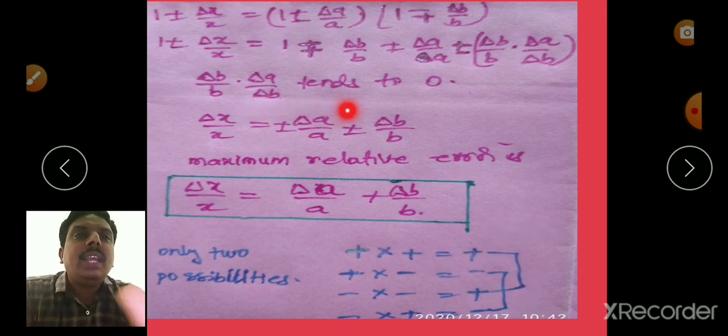So in case of division, relative error in x is equal to the sum of these quantities, that is delta x by x is equal to delta A by A plus delta B by B. So in case of division and in case of multiplication, maximum relative error is the sum of the relative errors in A and B.